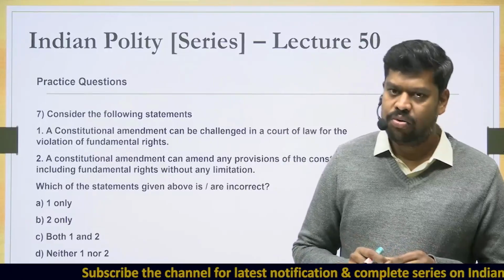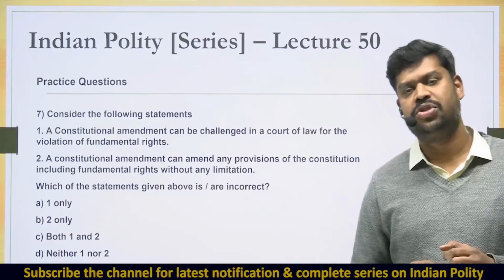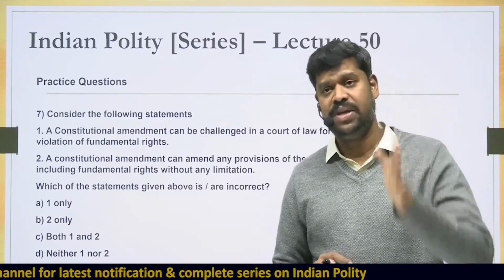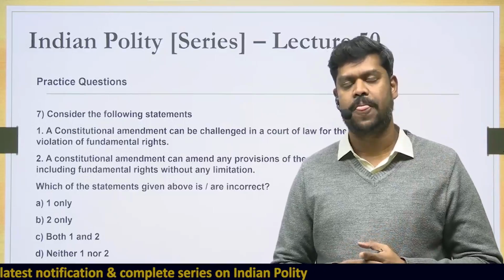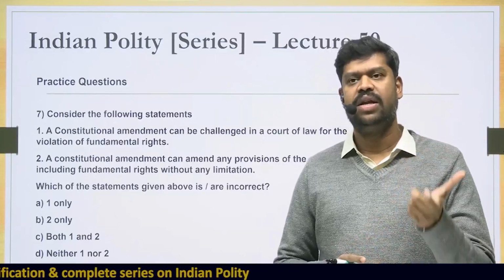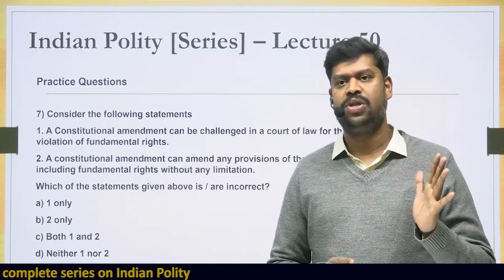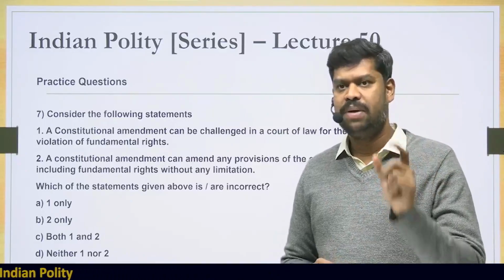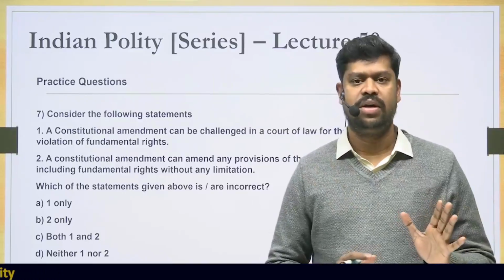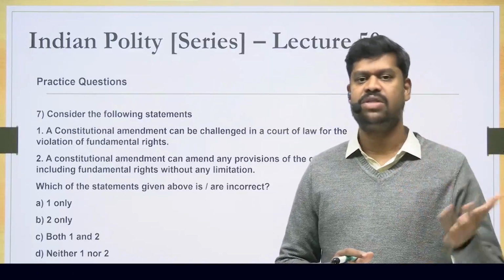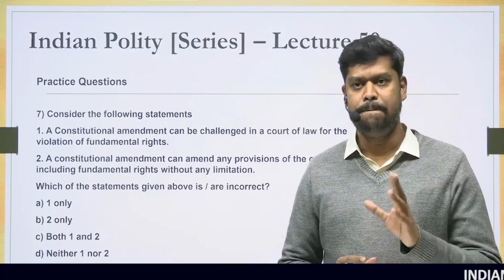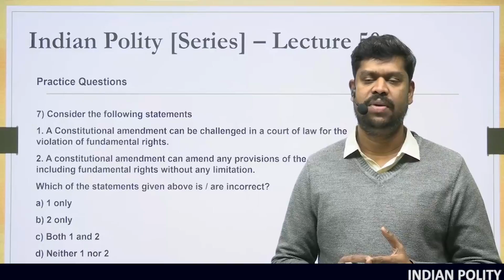The only ground on which a constitutional amendment can be challenged in a court of law is for the violation of the basic structure of the Constitution. In fact, Article 13 was amended by the 24th Constitutional Amendment Act, which made it very clear that a constitutional amendment is not a law under Article 13, and hence if a constitutional amendment is violative of fundamental rights, it cannot be challenged in a court of law merely on that ground.